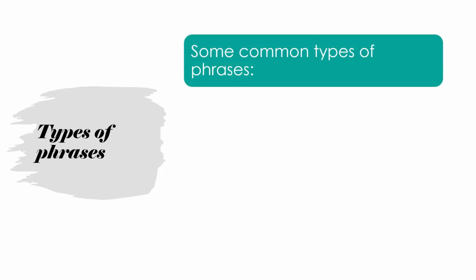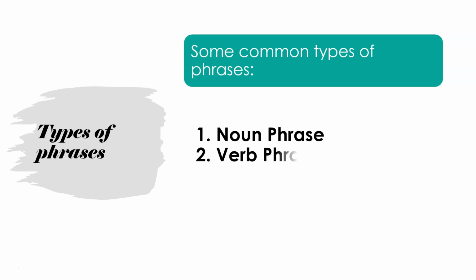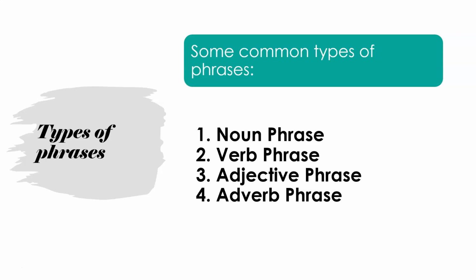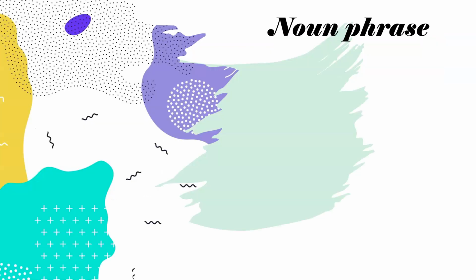So what are its types? Some of the common types of phrases are noun phrase, verb phrase, adjective phrase, adverb phrase, and prepositional phrase. There are other phrases as well, like gerund phrase, infinitive, participle, absolute, etc. But these are some of the common types of phrases. So let's look in detail about it.